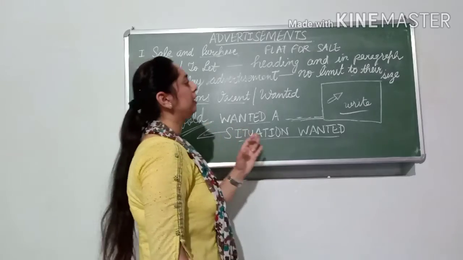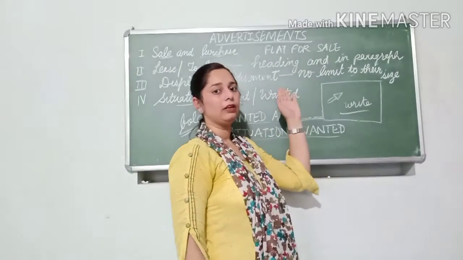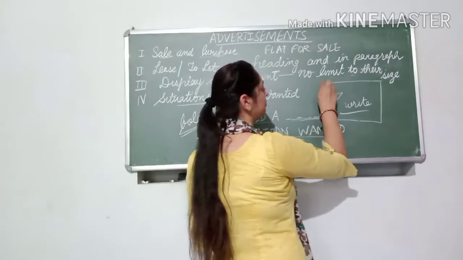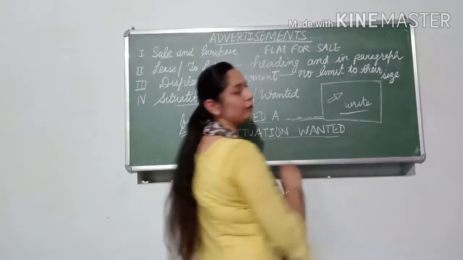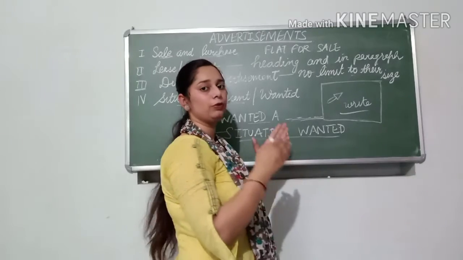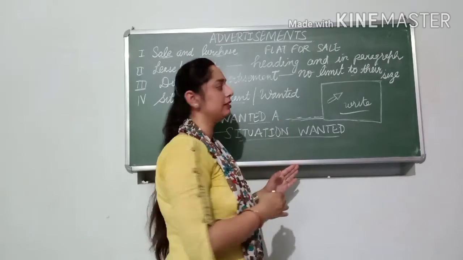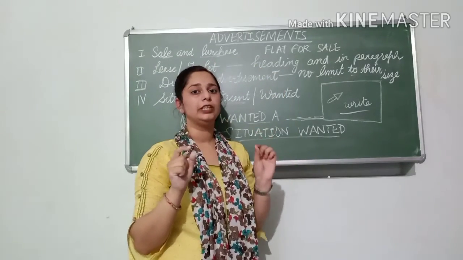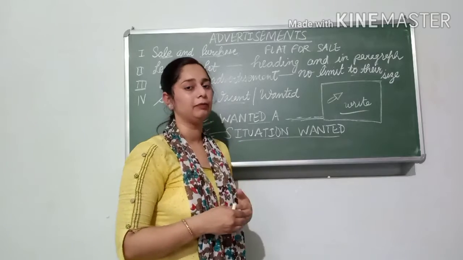The display advertisement you will not write in paragraph form; it will be in displaying form like a poster. You can show anything in this display advertisement, like the main important points in bold, and after that your contact number.